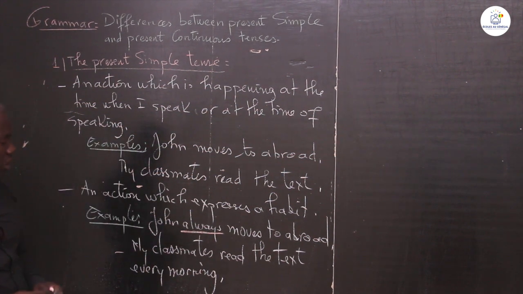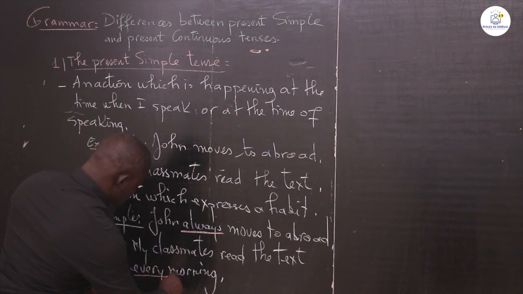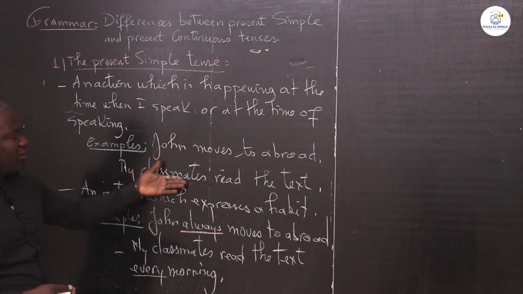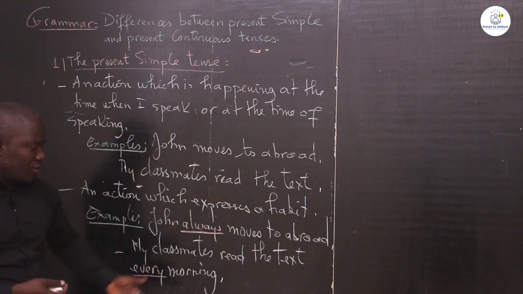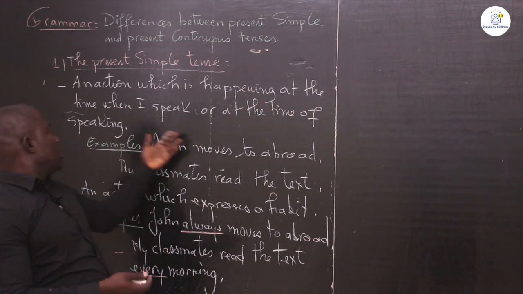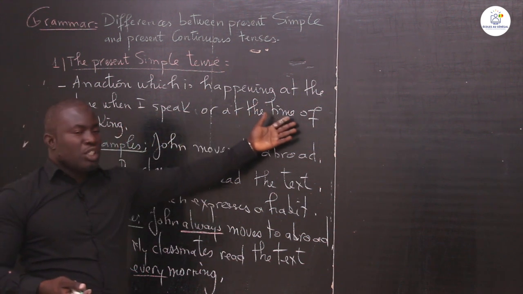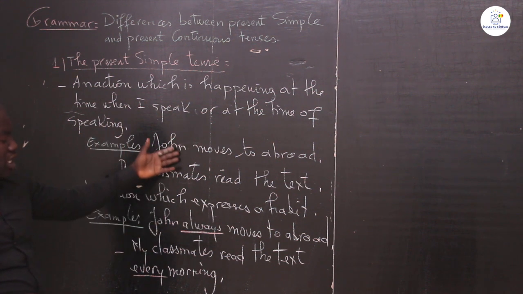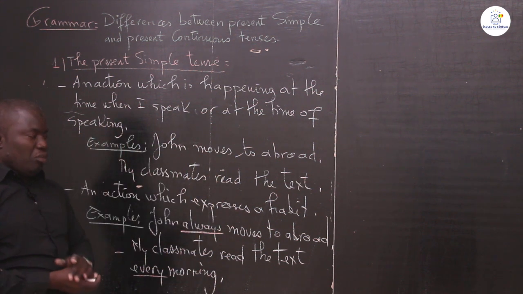My classmates read the text every morning. So we have every. Every is an expression of habit. So we use the present simple when we have expression of habit or expression of the time of speaking. So this is the use of the present simple.